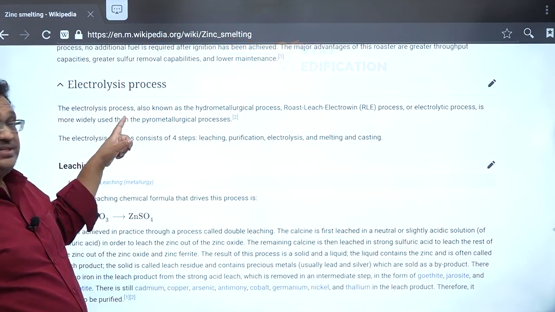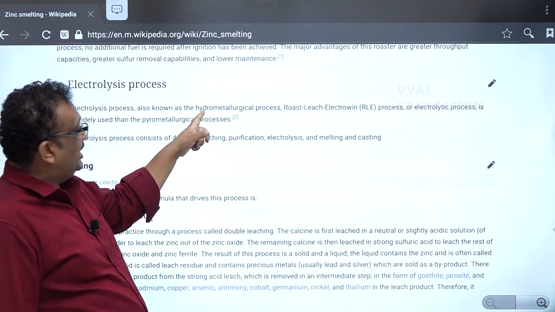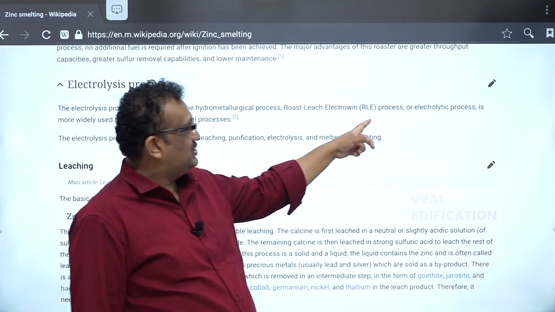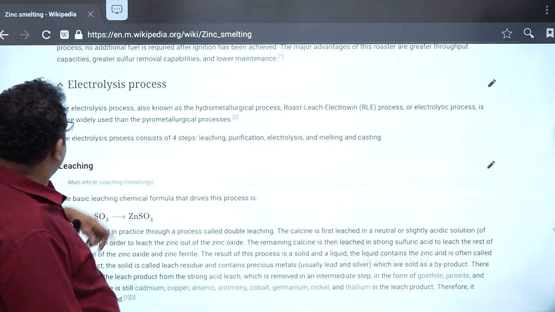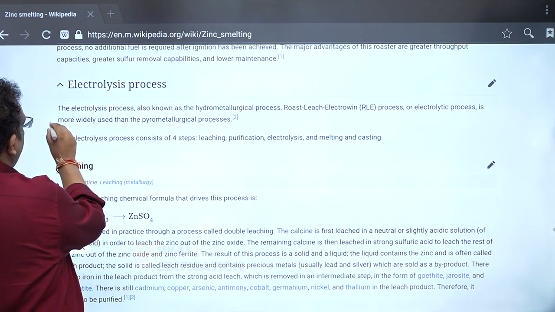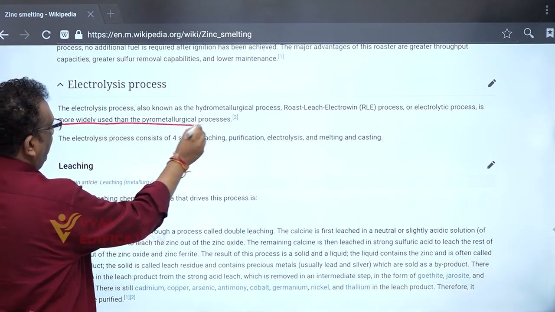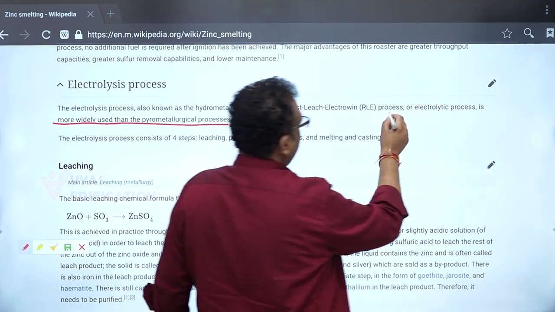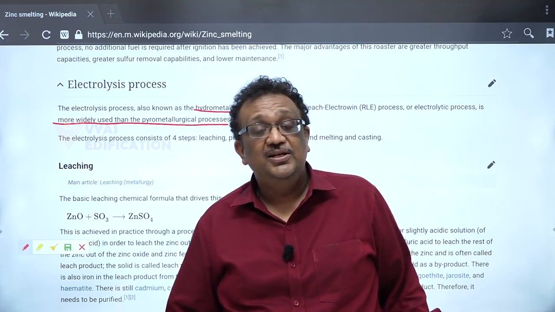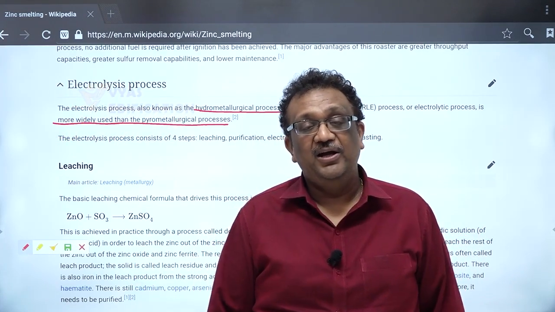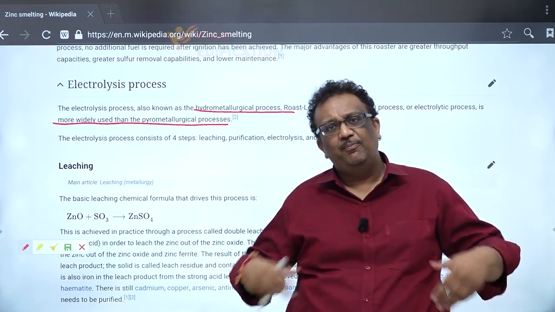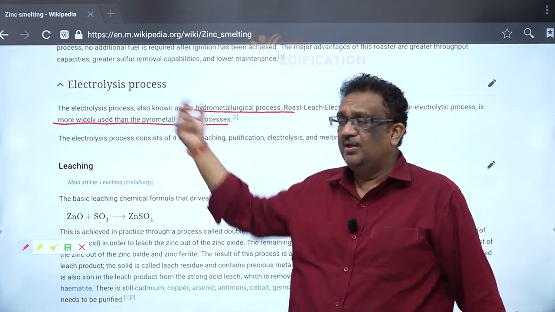The electrolysis process, also known as hydrometallurgical process or Roast-Leach electrowinning process or electrolytic process, is more widely used than the pyrometallurgical process. They are themselves saying that hydrometallurgy is used more widely as compared to pyrometallurgy. Pyrometallurgy is when you heat it, boil it, evaporate it, and so on. As compared to that, this is much better.